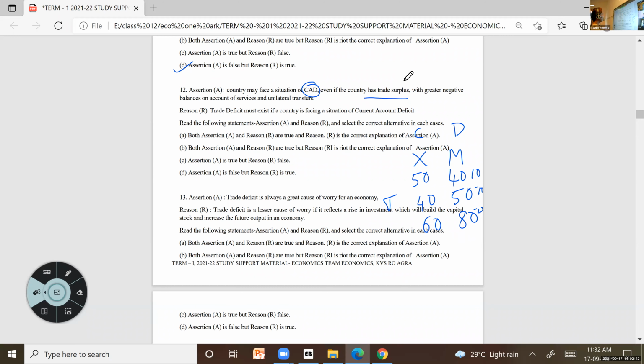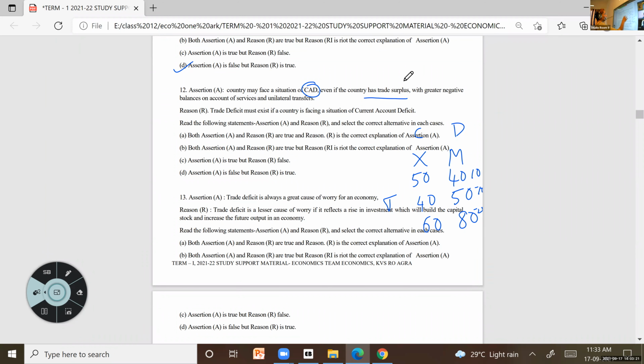But the reason they have given here is that trade deficit will be there if a country is facing current account deficit. Why do we say that is false? Because in the first case itself, we can see that there is no trade deficit. It's trade surplus, but still a current account deficit exists.